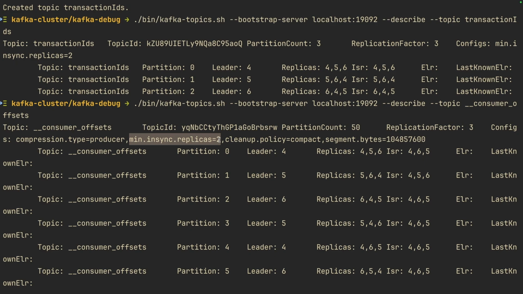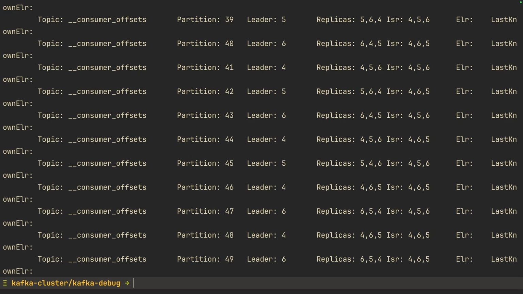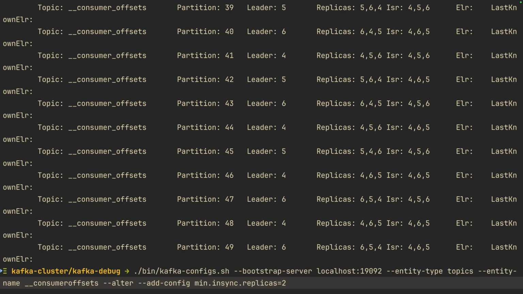This is very important, because assuming the minimum in-sync replicas of this topic was 3 and you shut down one of the brokers, what would you expect? Also, optionally, if this default topic has settings that you don't want, you can use this command to change some of those things, but I'm not interested in that.